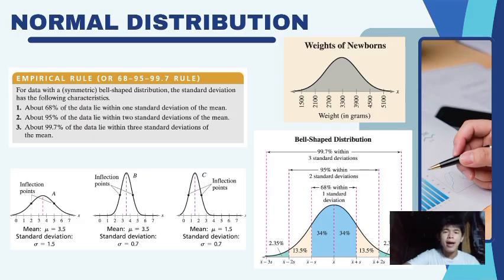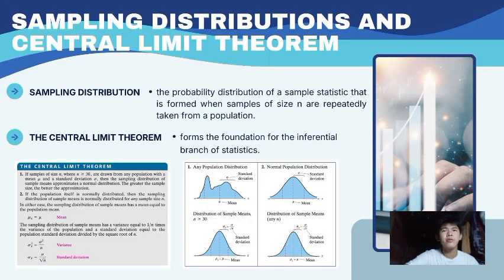Okay. Now, let's proceed to sampling distributions and the central limit theorem. The sampling distribution is the probability distribution of a sample statistic that is formed when samples of size n are repeatedly taken from a population. The central limit theorem is the foundation for the inferential branch of statistics.